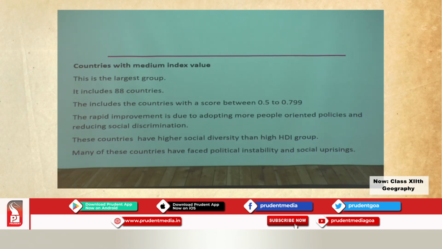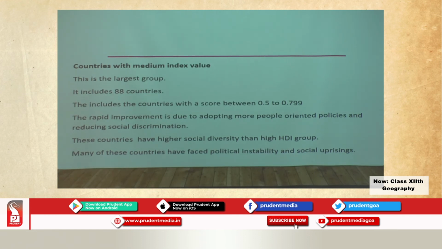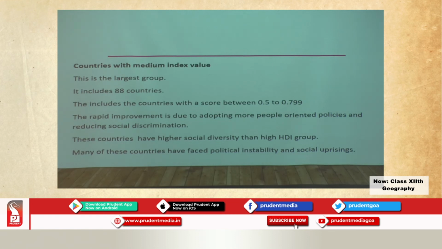Now if you consider social diversity and compare with the previous group, these countries have higher social diversity than the countries with higher human development index. So social diversity is much higher than the previous group.